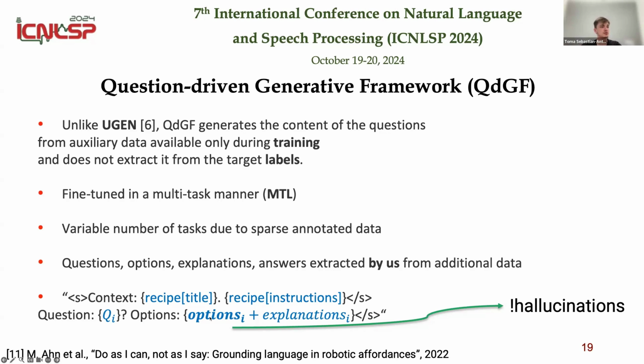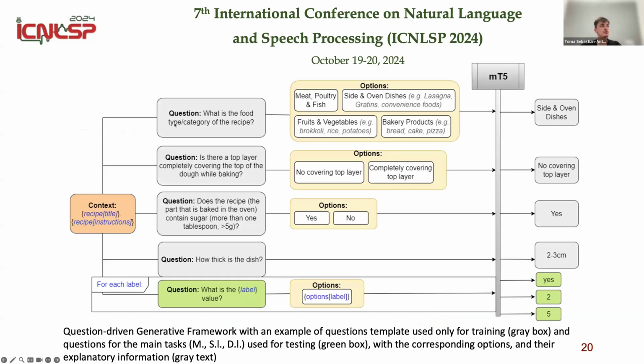And basically, this is what the input looks like. So a recipe, the title, and instructions as before, plus we give a question if it's available, and we also give options and explanations. So options, if it's a classification task, we gave all the labels. We did this in order to further avoid some hallucinations that the model can have, so to ground it to know which way to choose from.